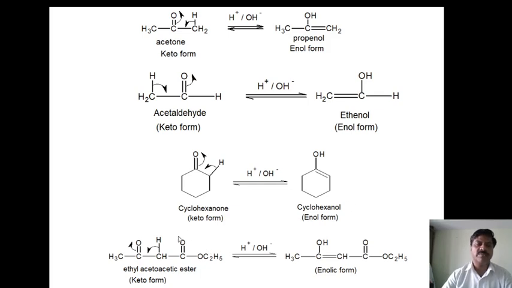Another example is ethyl acetoacetic ester. Now here in ethyl acetoacetic ester, this is a carbonyl group, and another one is also a carbonyl group. Adjacent to one side there is no carbon atom, therefore there is no alpha carbon atom. But towards the left side, it is an alpha carbon atom.